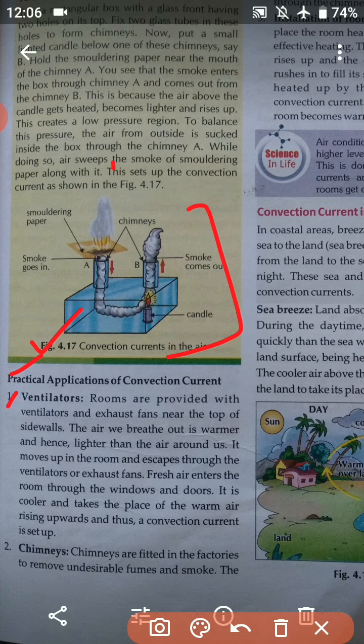Number one is the ventilators. Rooms are provided with ventilators and exhaust fans near the top of the side wall. Students, I hope all of you have seen the ventilators and the exhaust fan that are put near the top of the side wall.